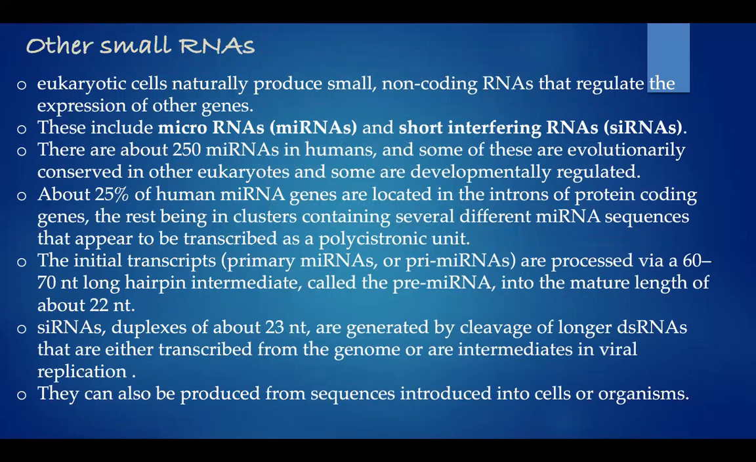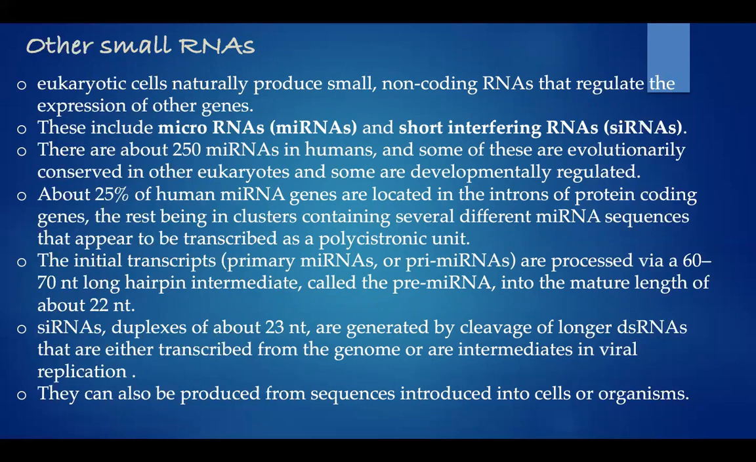Eukaryotic cells naturally produce small non-coding RNAs that regulate the expression of other genes. These RNAs are not going to express themselves, but they help to express the other genes by regulating them. These include microRNAs, that is miRNAs, and short interfering RNAs.